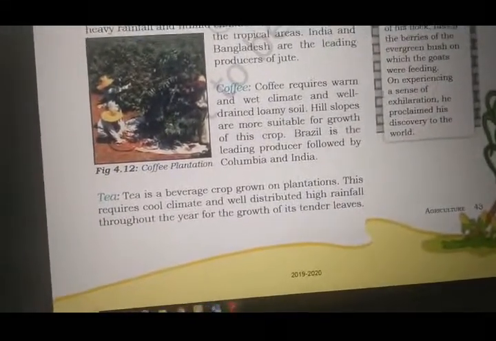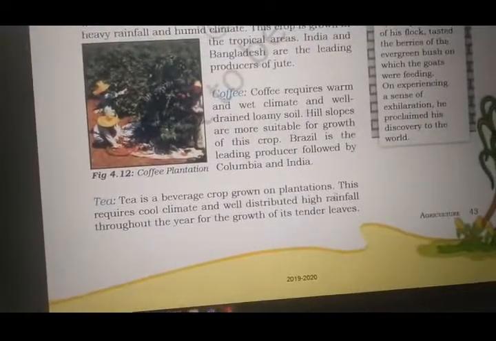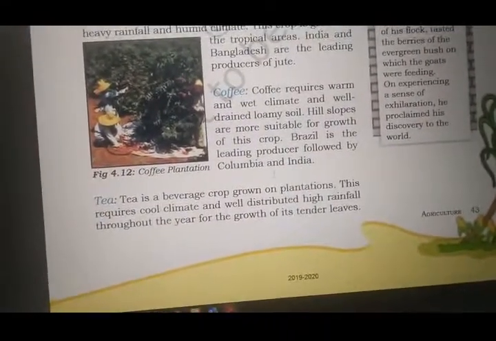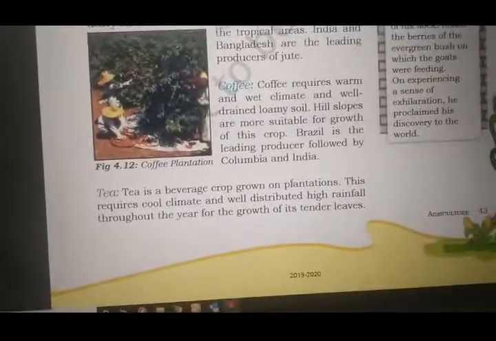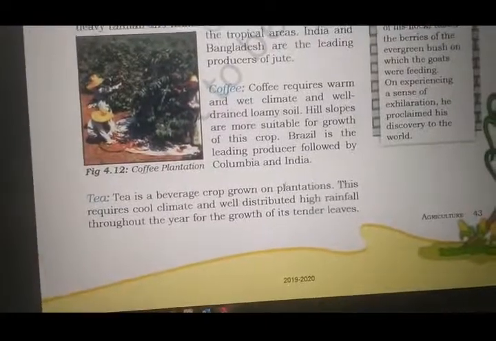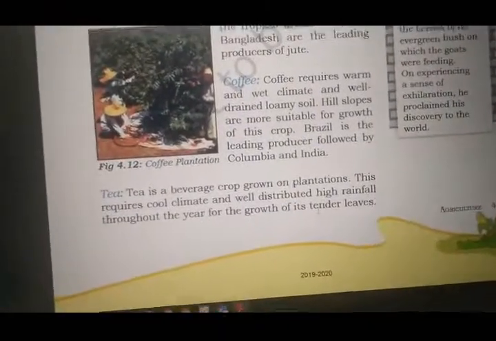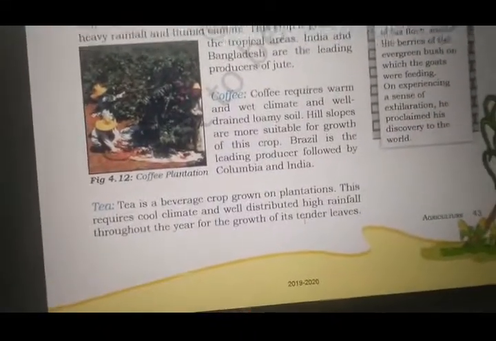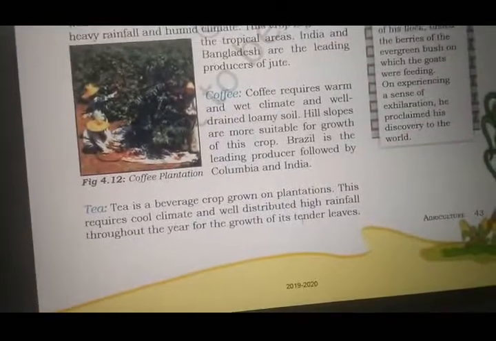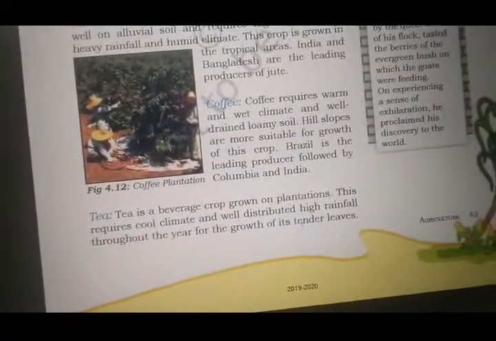Tea is a beverage crop grown on plantations. Tea and coffee are beverages. It's a drink in our India. So this requires cool climate and well distributed high rainfall throughout the year for the growth of its tender leaves. So tea requires a very cool climate. Wherever there is very hard sunshine, it cannot grow. It requires cool climate but also a lot of water, same like coffee. That is why it is grown in the hilly region for its tender leaves.